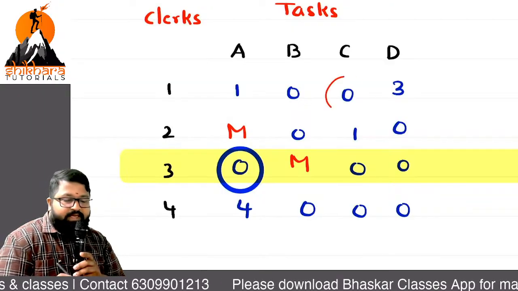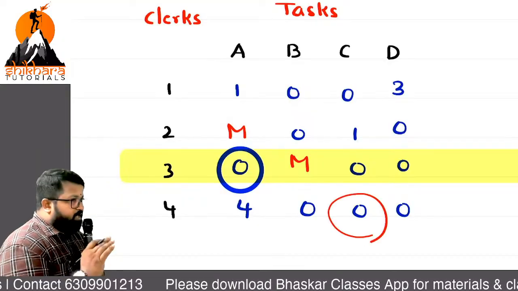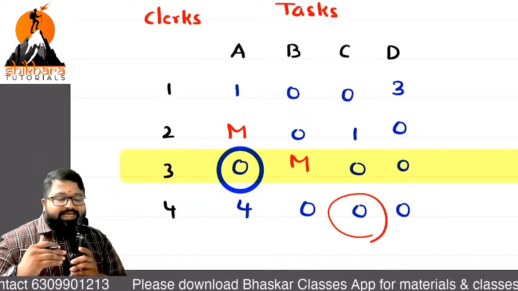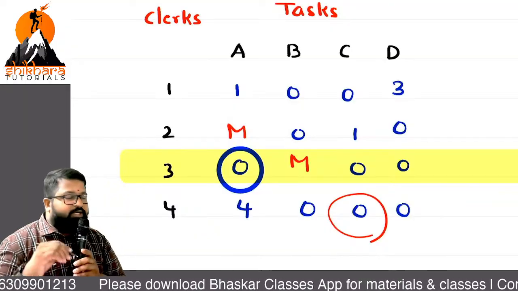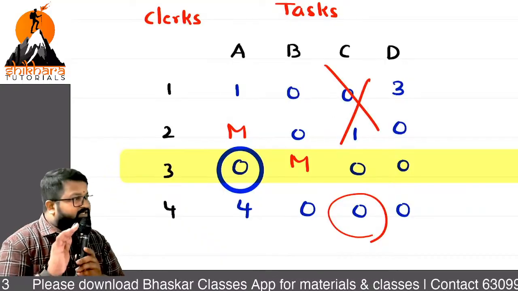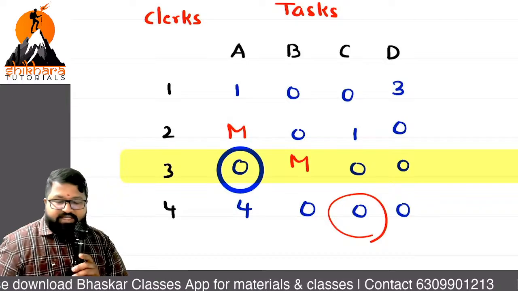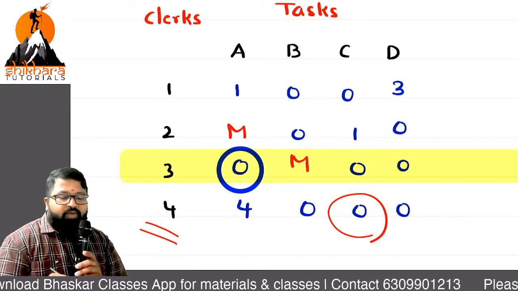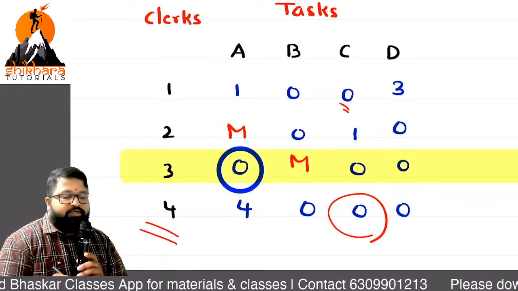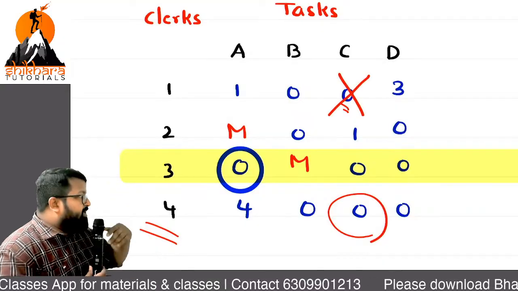4C. Okay. Now if you select 4C, can we give C to 1? We cannot give now. So I am cancelling that. Is it clear with that part? One person, one task. As we gave task C to 4, we cannot give the same task to 1. So I am cancelling that alternative. Is it clear?